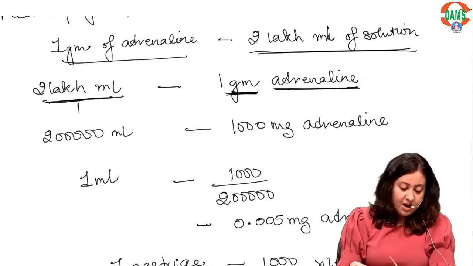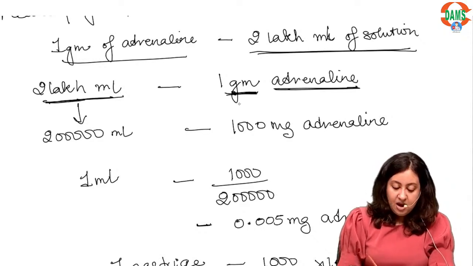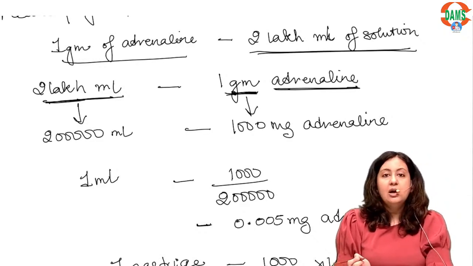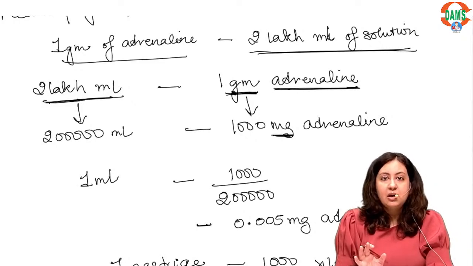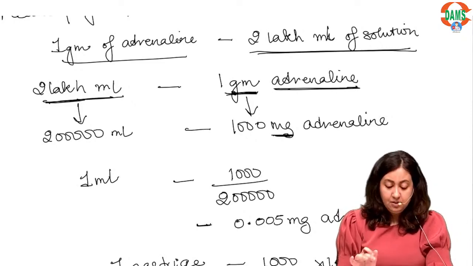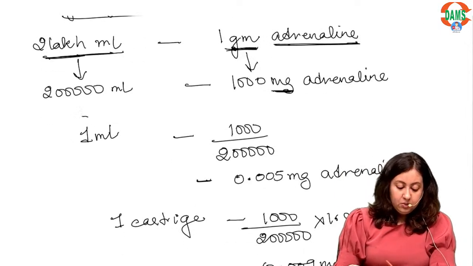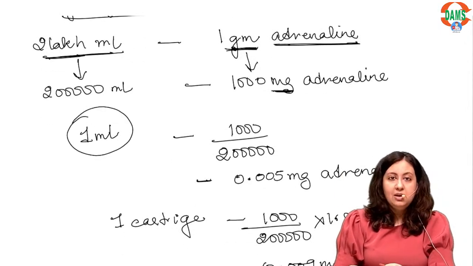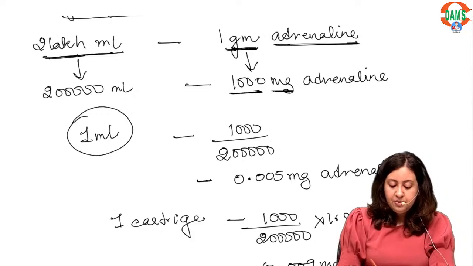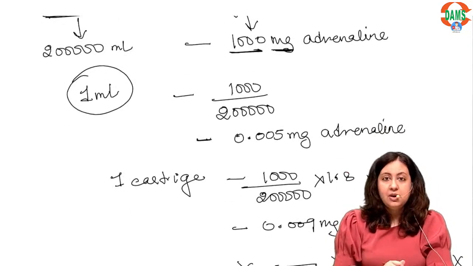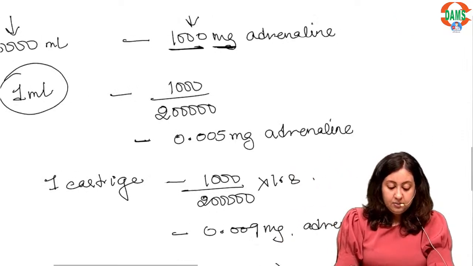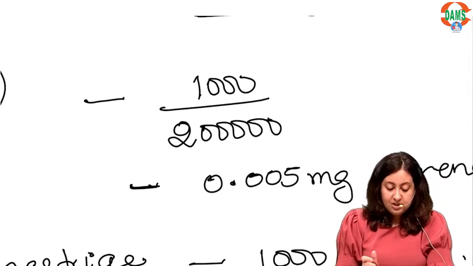Here what I have done, I have opened up this 2 lakhs and I have converted 1 gram into milligram. Fine. Now, for 1 ml, this 1000 will be divided by 2 lakhs. 1000 divided by 2 lakhs, I'm zooming out.